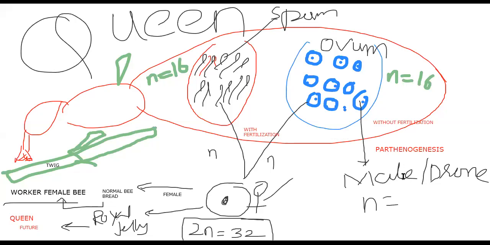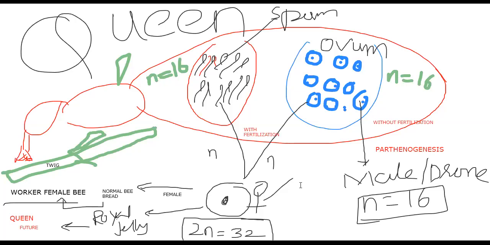Haploid number of chromosomes, because it came without fertilization, is male. If it is diploid, female. If it is haploid, male. With fertilization, female. Without fertilization, male. Parthenogenesis, male. n equal to 16, it may be sperm or ovum or male. That's the speciality here. That means haploid chromosomes. So that is the determination method here.